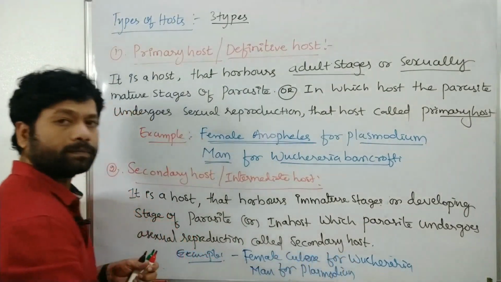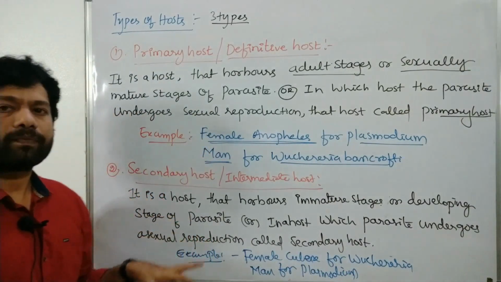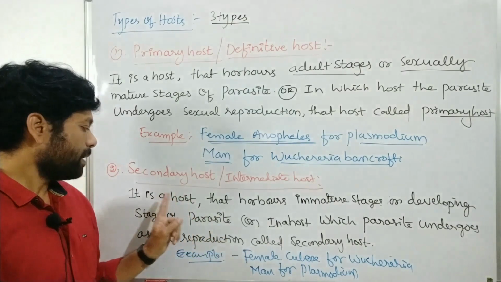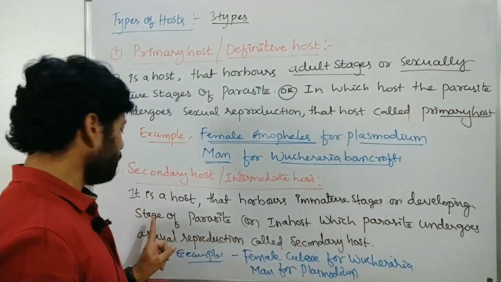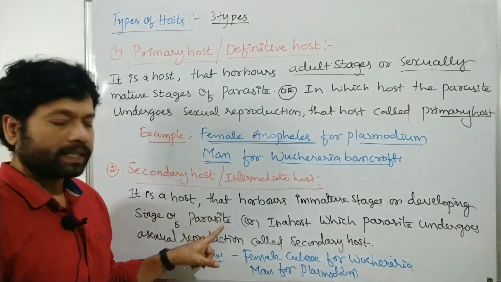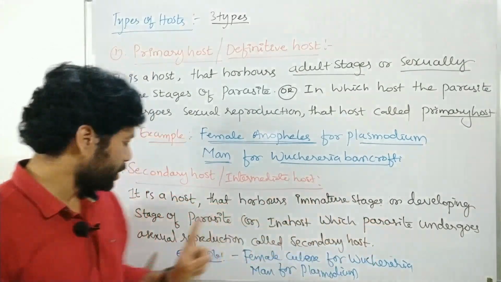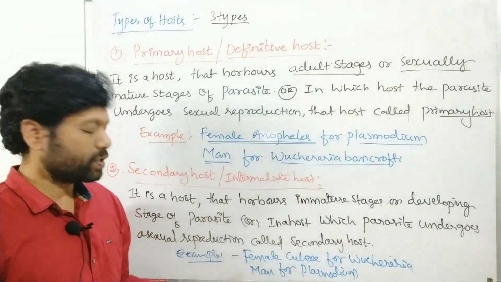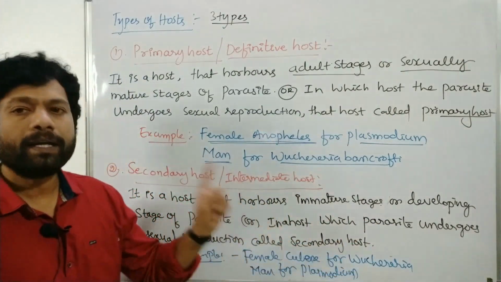Okay, so this is the secondary host. It is a host that harbors immature stages or developing stages of the parasite, and also a host in which the parasite undergoes asexual reproduction is called the secondary host. Examples: female Culex for Eukarya and man for Plasmodium.